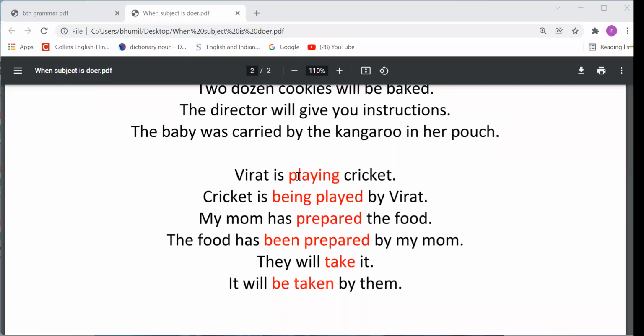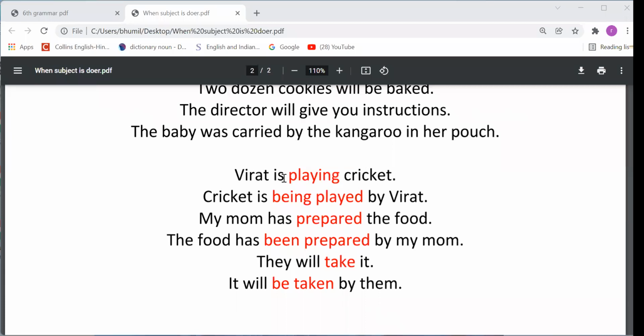So for changing active to passive we have to make some changes. First change is that this is the object of the active voice sentence, meaning cricket. So cricket will become the subject of the passive voice sentence because we have to show the receiver of the action, right? So cricket we have to write here, and at the end, Virat, who is in the active voice sentence, will become the object of the preposition by, right? This part is easy, right?